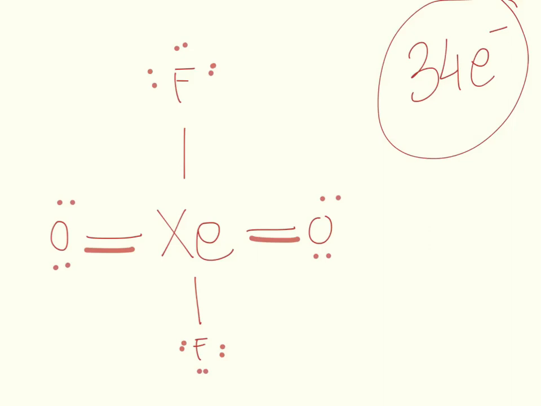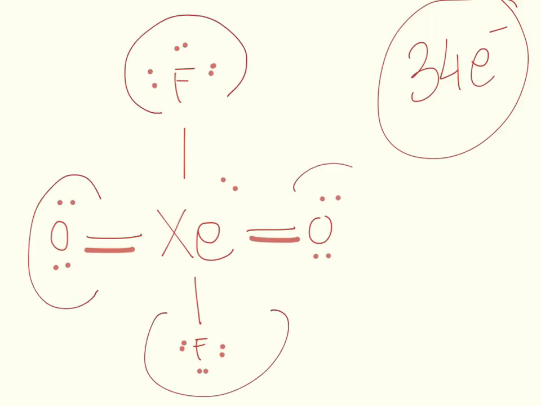Now, if you remember, xenon can break the octet rule, so it's going to have 2 lone pairs right here. The importance of drawing a Lewis dot diagram is that it shows us how many electron pairs we have. So we have 1, 2, 3, 4, and 5. We have 5 electron pairs. Lewis diagrams are efficient that way, but one thing they fail to do is show us what the molecule looks like in reality, the 3-dimensional shape. And that can be a struggle sometimes.